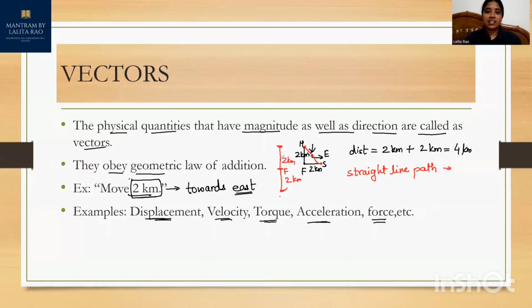So in both cases, distance is the same, but displacement is different. So direction plays a major role here. For displacement, we can say that it depends upon direction. In the same manner, there are other physical quantities that depend upon the direction, and such physical quantities are known as vector quantities.